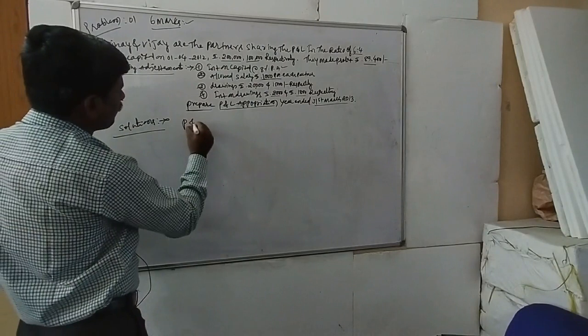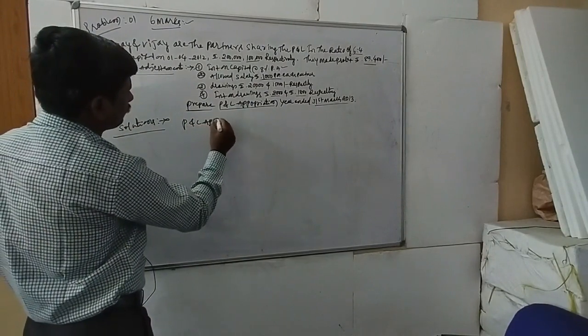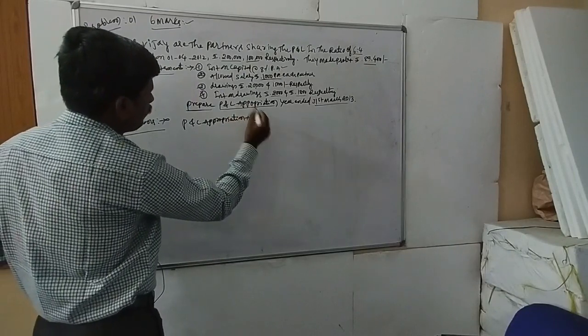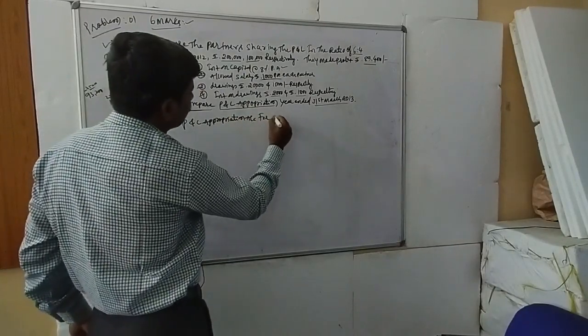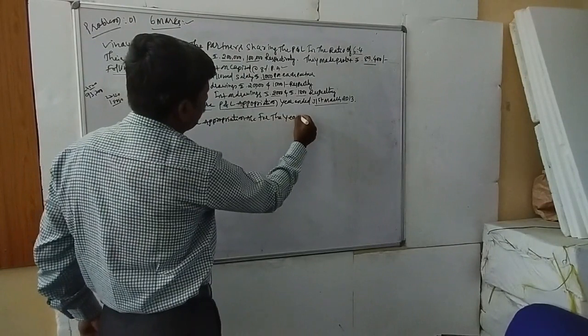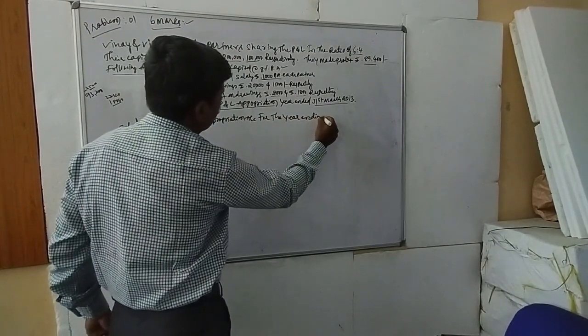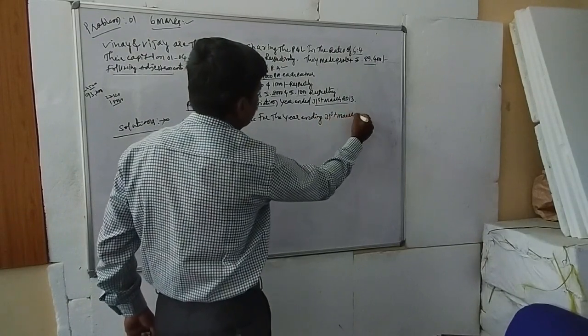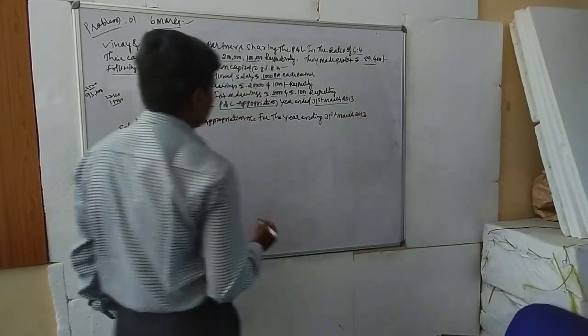Profit and loss appropriation account for the year ending 31st March 2013.